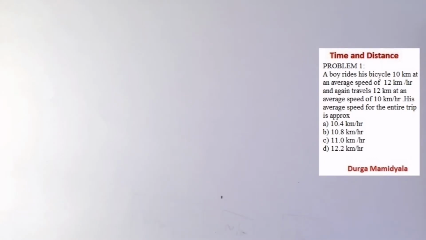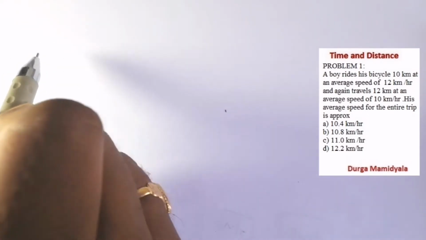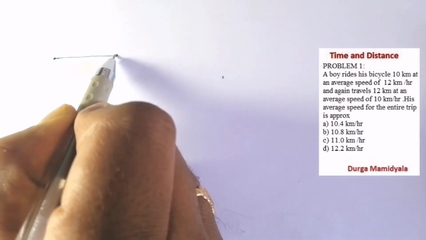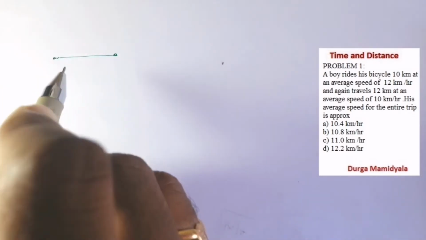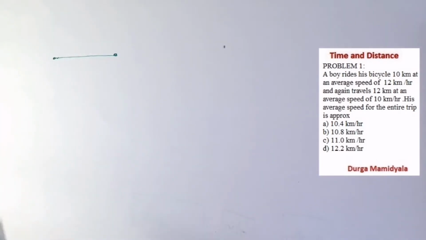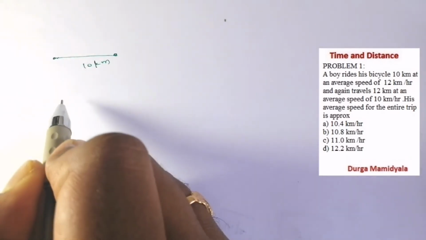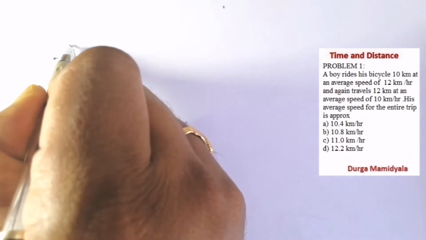The problem is, a boy rides his bicycle 10 kilometers at an average speed of 12 kilometer per hour. So a boy is going to ride his bicycle for 10 kilometers at 12 kilometer per hour.